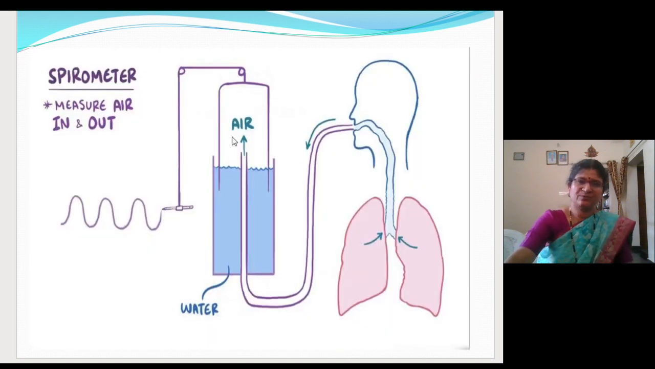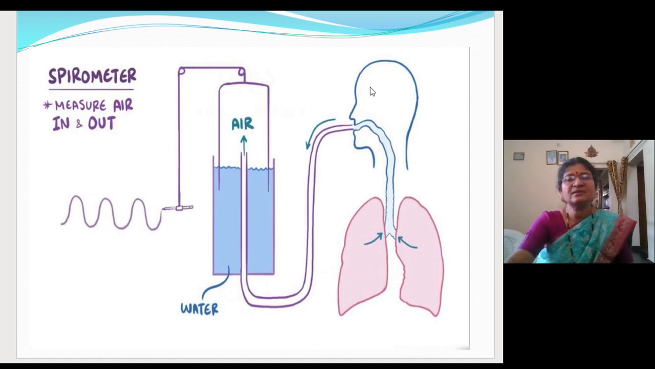So this is the spirometer. It is an instrument by which the respiratory volumes can be graphically represented on a strip of paper. So this apparatus includes an air-filled chamber, above that a water-filled chamber, and above that an air-filled chamber. Here it has one tube which is connected to the patient whose volume we are going to measure. And on the other hand, it is connected to the pen.